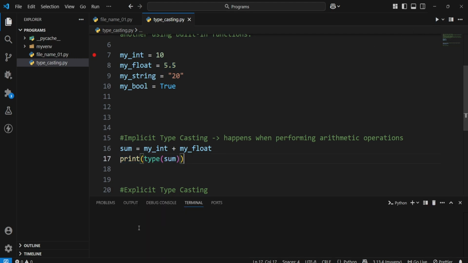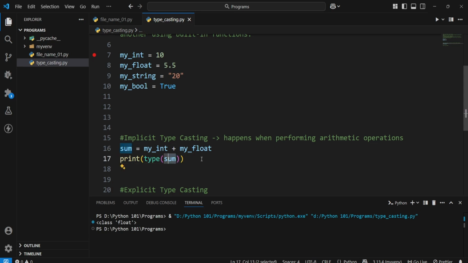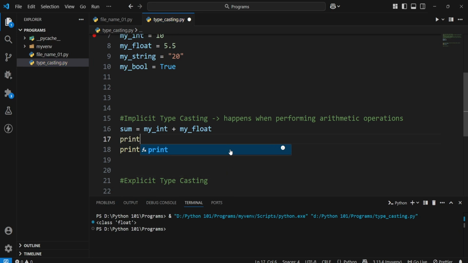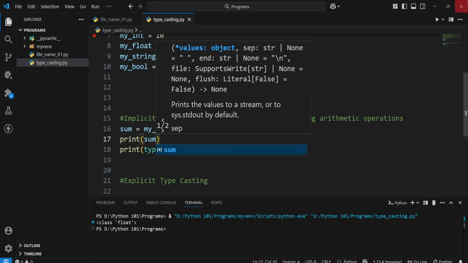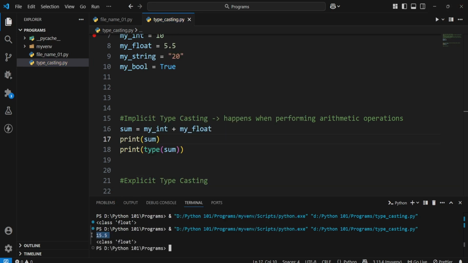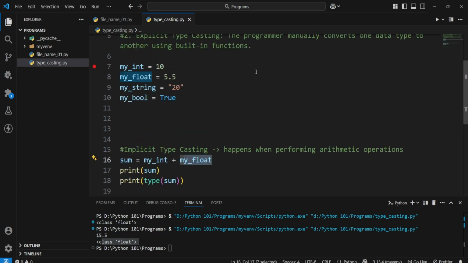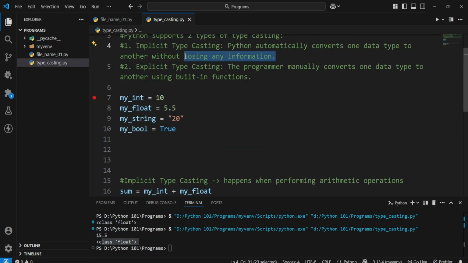If I run this, we can see the type of this sum is float, and the value is definitely 15.5. Now I did not decide what will be the type of my sum, but Python automatically did it for me.